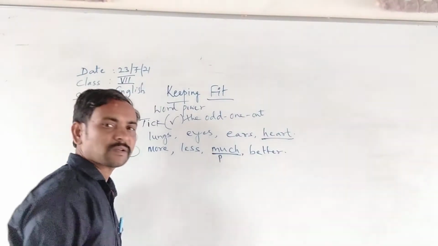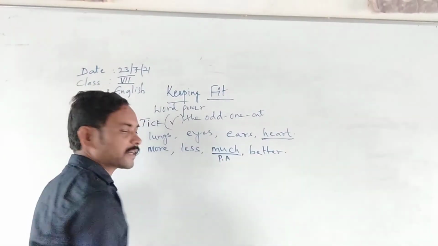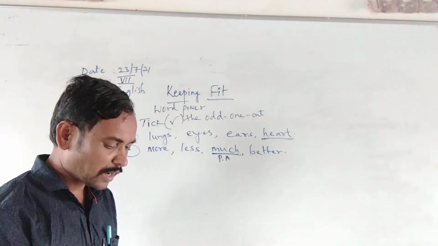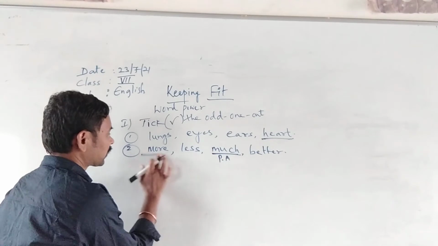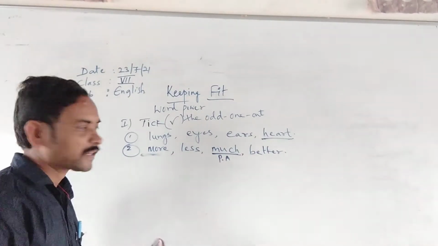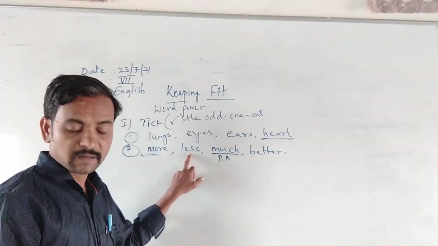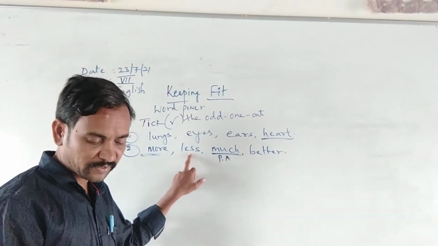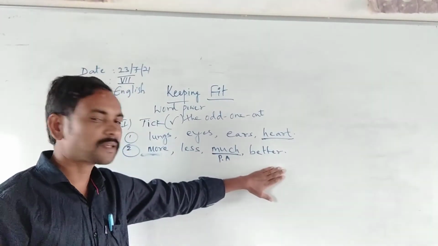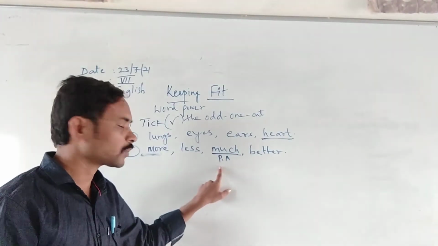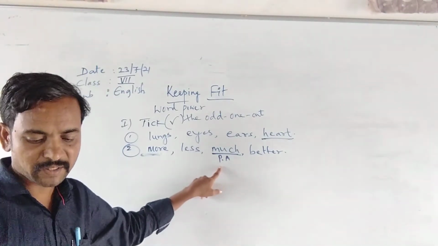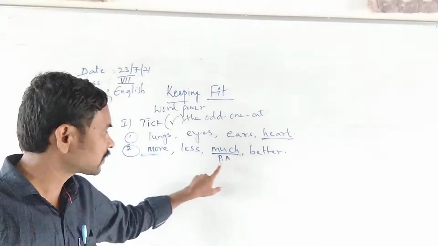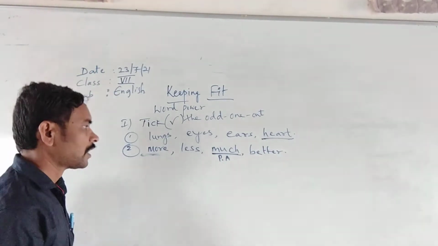All the others are comparative. More is a comparative adjective, less is a comparative degree, and better is also a comparative degree. This is the only positive degree. Do you understand? That is why much is the odd one out.